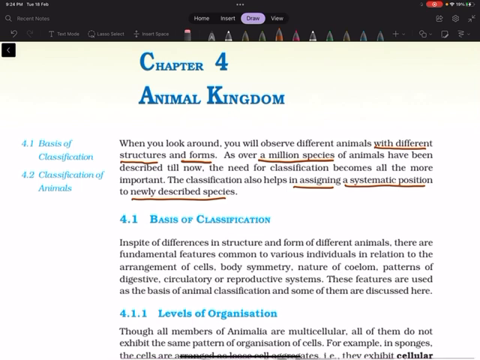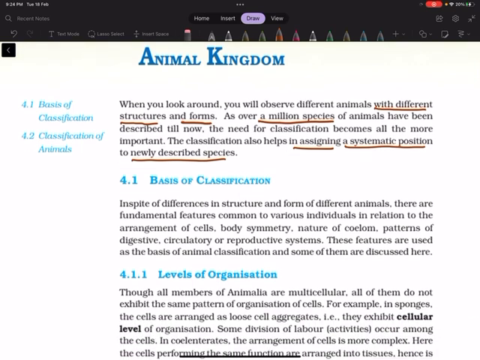The classification also helps in assigning systematic position to newly described species. In this paragraph, mostly questions will not come, but let us understand. There are a million species so far discovered that have been kept under this animal kingdom. Arranging animals into different phyla in a systematic manner helps us understand what kind of animal it is, what its habitat is, how it lives, what its fertilization is, and what kind of larva it has. All those things we come to know. So that's what is being said in this paragraph.